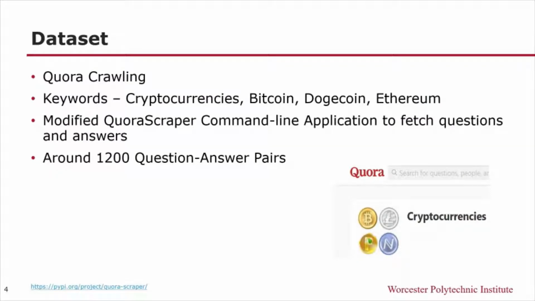Our first task was to collect questions and answers about cryptocurrencies. We crawled Quora using the Quora Scraper application, which we modified as per our needs, and collected questions and answers mainly for the keywords cryptocurrencies, Bitcoin, Dogecoin, and Ethereum. We ignored unanswered Quora questions and only used the top answers, which are listed by Quora for the questions. The final dataset file has two columns, question and answer text, and it has around 1200 rows.